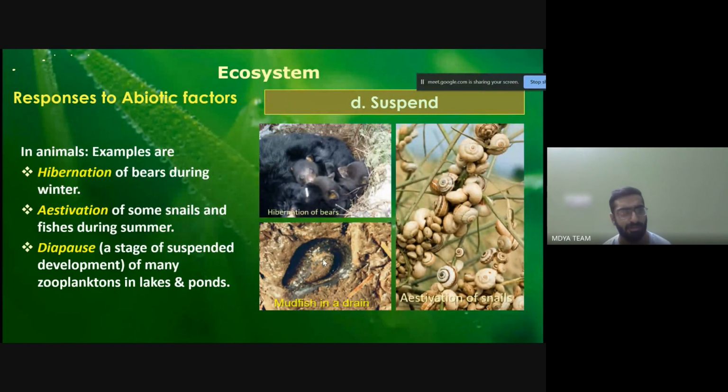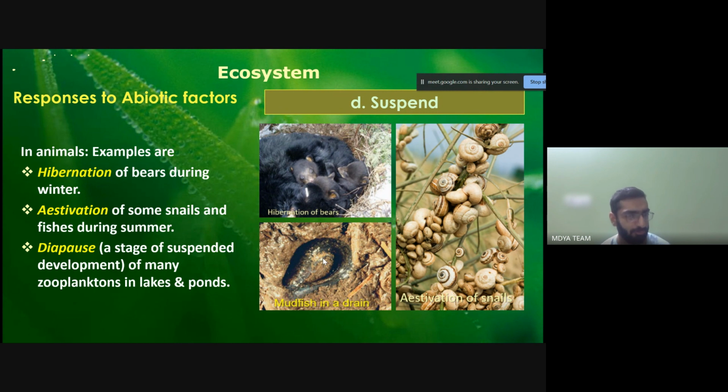Now the fourth factor is called suspension. In animals, we know examples of suspension. First is the hibernation of bears during the winters. Usually they are very much active, they search for food and remain very active. But hibernation is a process in which they calm down and resist much of the activity. So during winters, the bears do that.